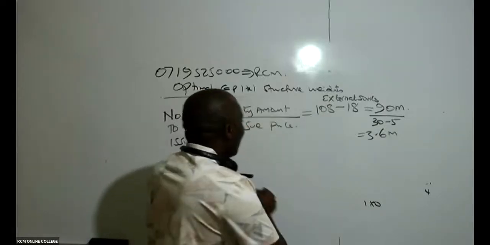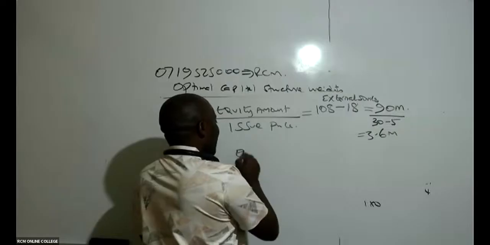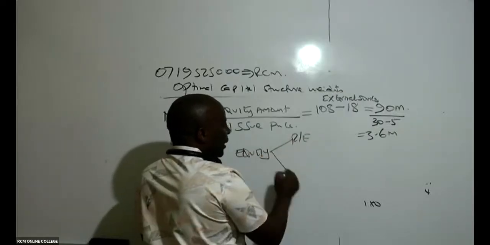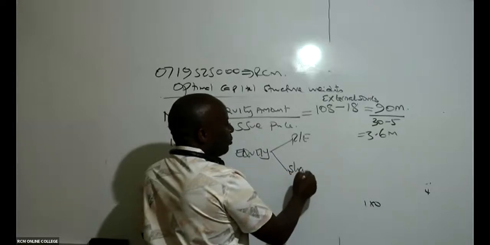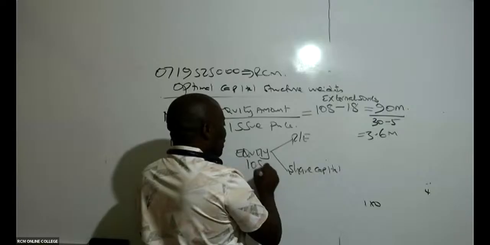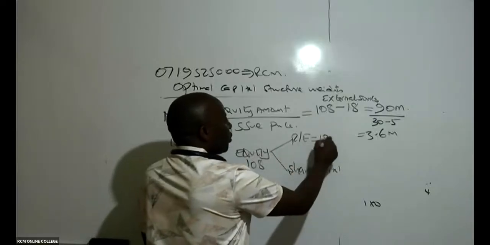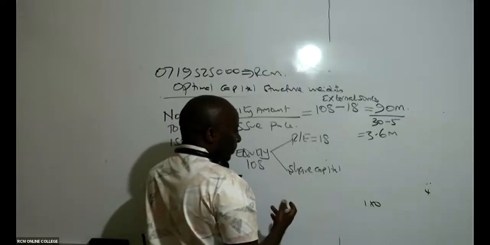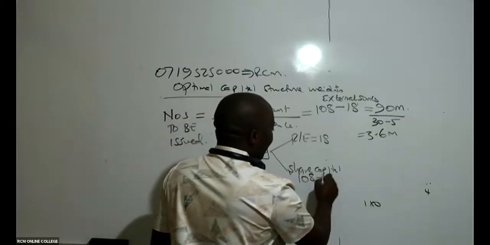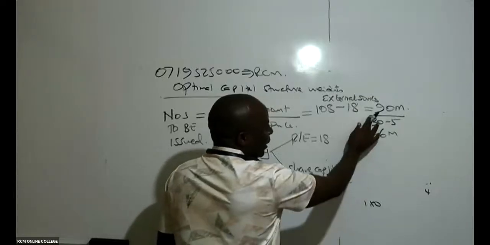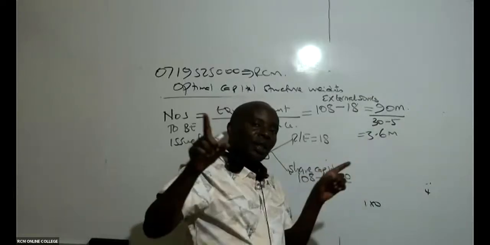But normally equity has two components: retained earnings and share capital. So the total equity is 108, and retained earnings will be 18. How much do we expect to get from the share capital? It will be 108 minus 18, which gives me 90. So this 90 million is from all the shares.